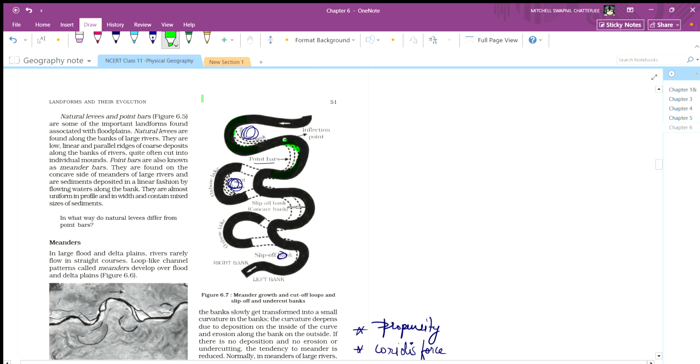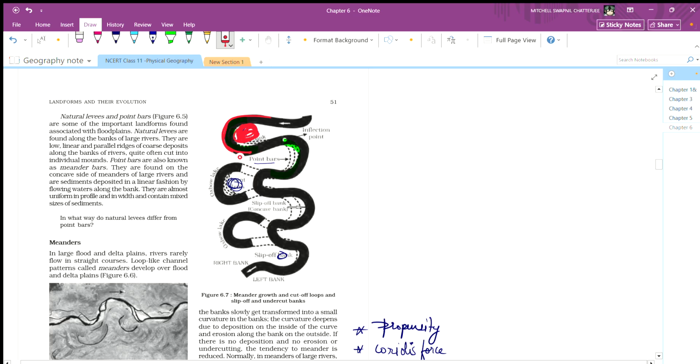So I think what is happening here: water is flowing in this way. It has more pressure in this direction. It is also applying some pressure here, but when it applies pressure here, the deposition of materials is active here, while here erosion matters.